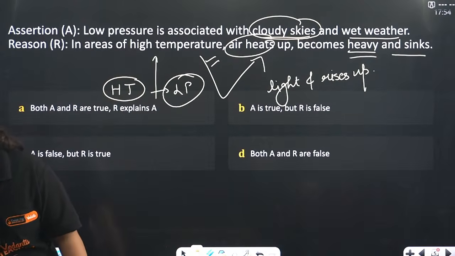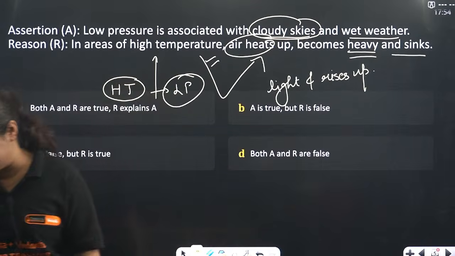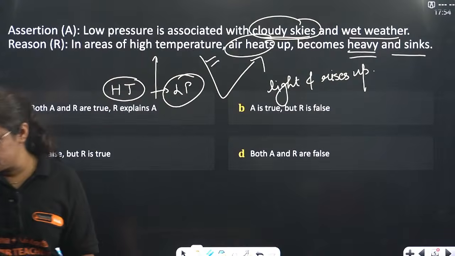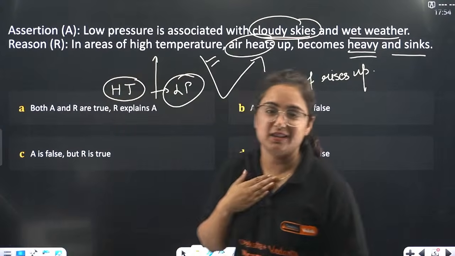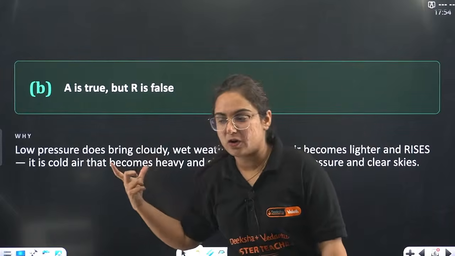NVM, what is this? Arey, don't use the shortcuts there. I'm not that Gen Z that I can understand these shortcuts. Understood. Great. Thank you, yaar. At least someone is here to listen to me. Okay, so A is true, but R is false in this question.